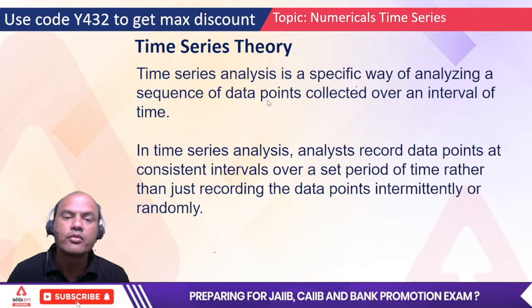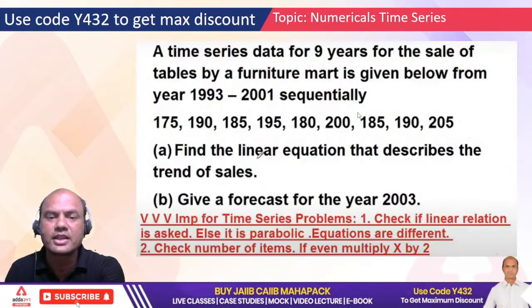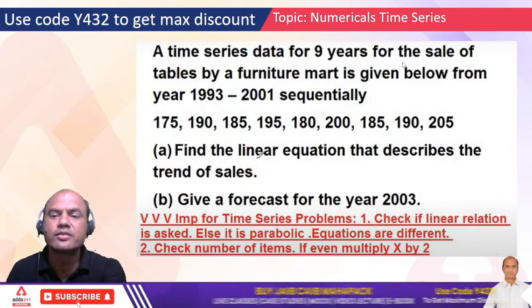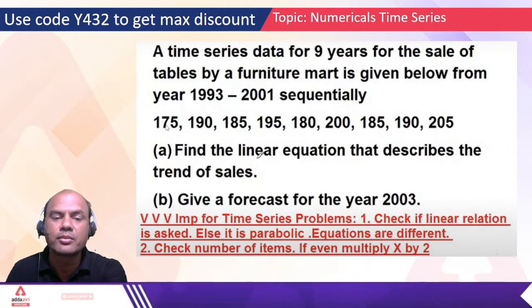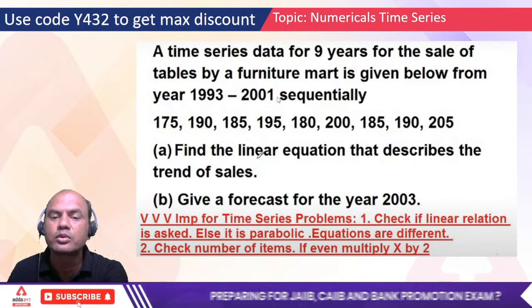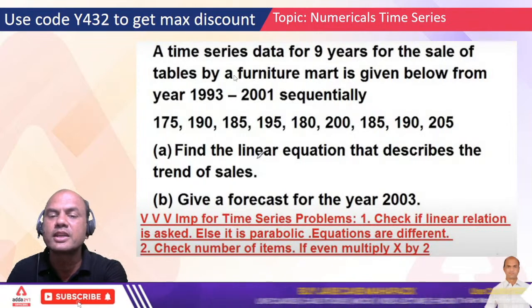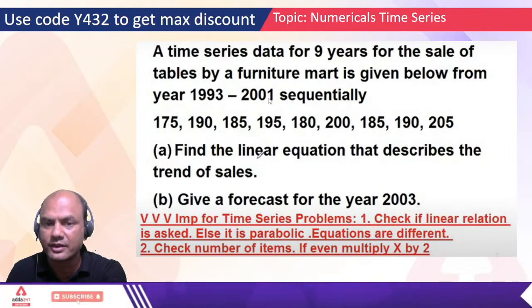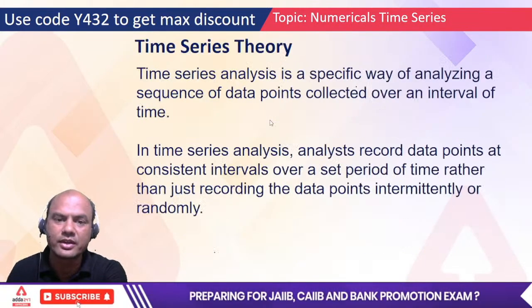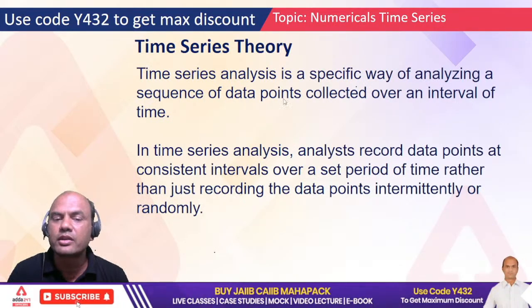I'll show you with an example. See this, this is a case study which we will be taking. Sequence of data points means what? All this data is collected from 93 to 2001. So we collect the data serially for a respective number of years, consistently. That's called a sequence. So, a sequence of data points collected over an interval of time.